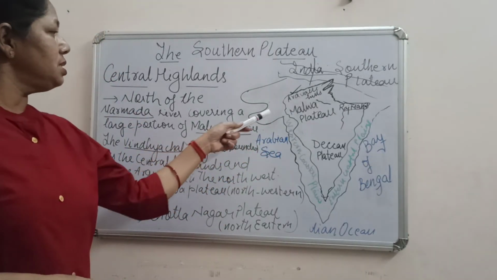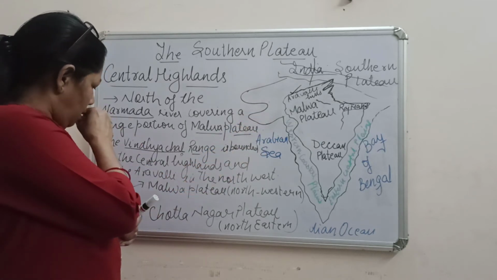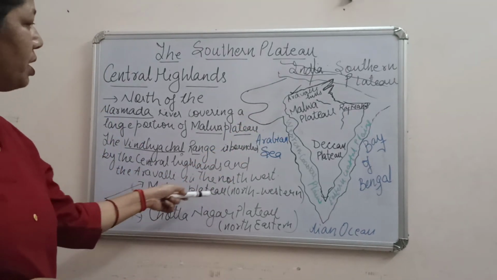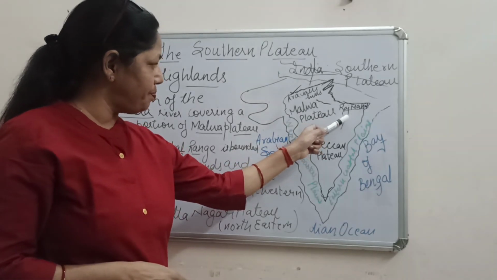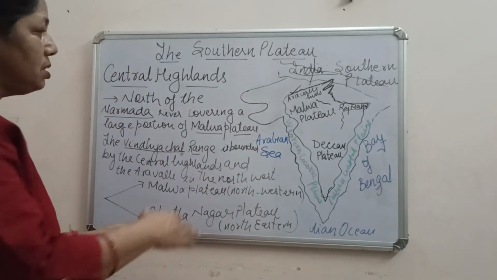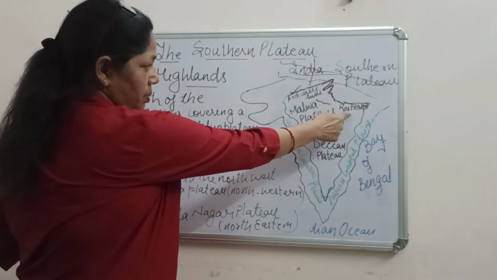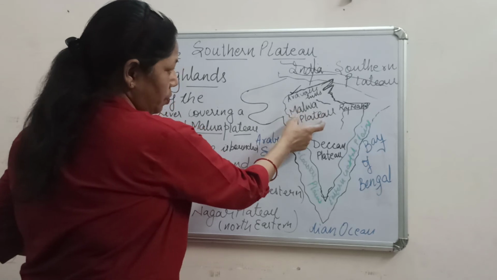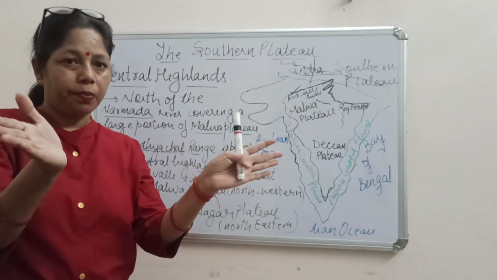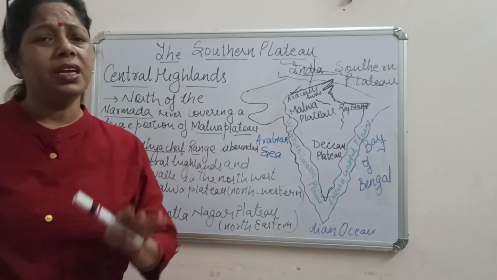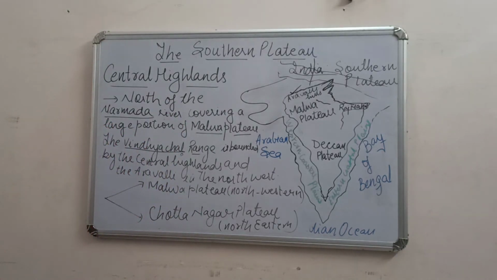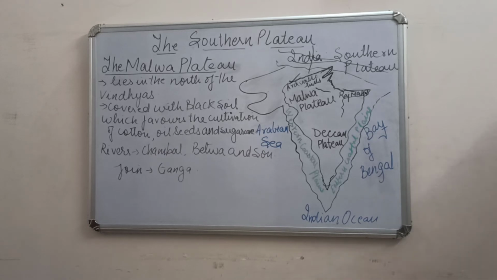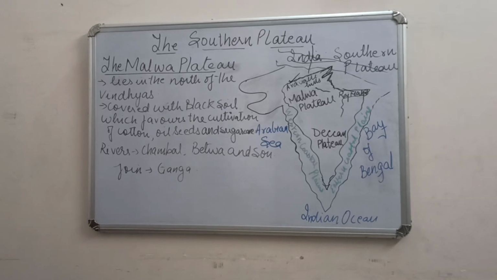It is in the northwest. Sorry, where is the Chota Nagpur Plateau? It is here. The Chota Nagpur Plateau is in the northeast, where the Rajmahal Hills are. And here we have the Malwa Plateau. These are the subdivisions of the Central Highlands. I hope it is clear now. So now the Malwa Plateau, the first subdivision of the Central Highlands.